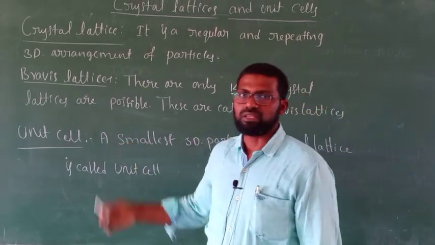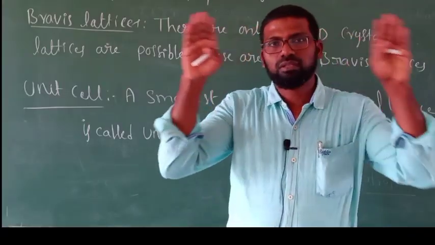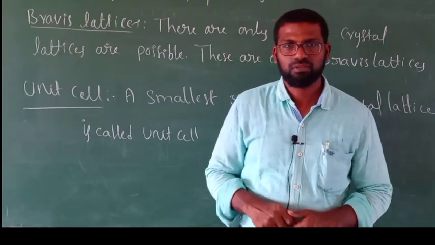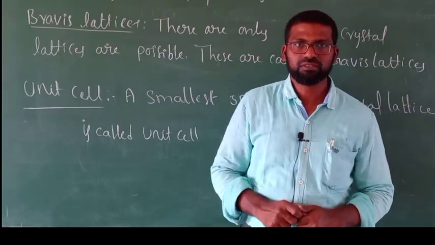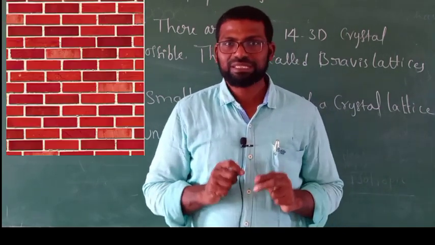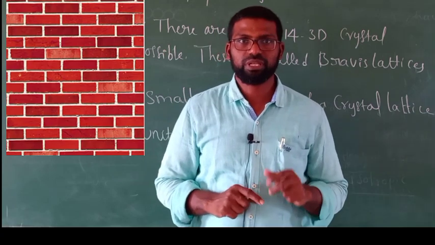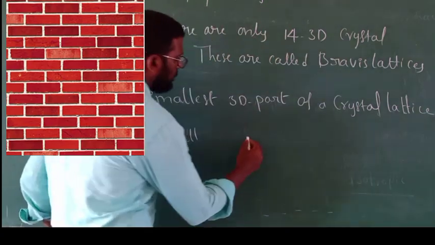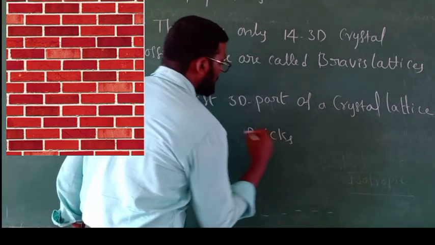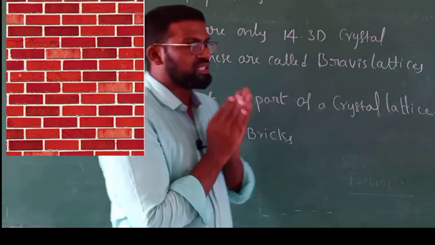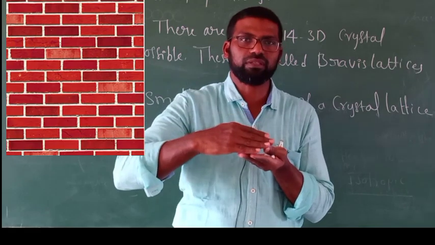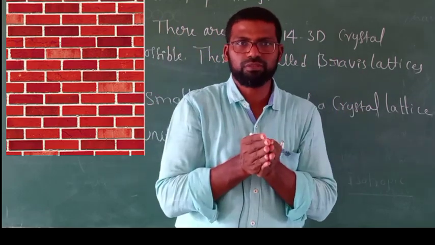Next, unit cell. What is a unit cell? If we consider a classroom or a building, how is a building constructed? What is the smallest part of the building? The smallest part of a building or a classroom is a brick. Why? A classroom or any building is made up of a huge number of bricks. So when all these bricks are arranged in a systematic manner, a classroom is formed.